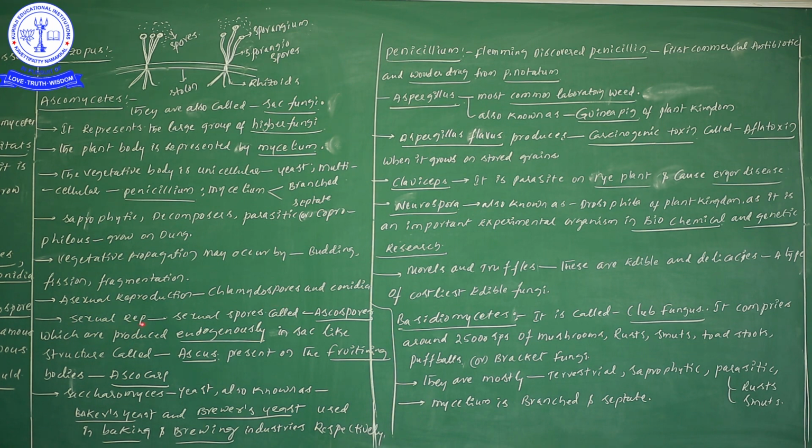Next one, sexual reproduction concerned. Sexual reproduction takes place with the help of sexual spores.